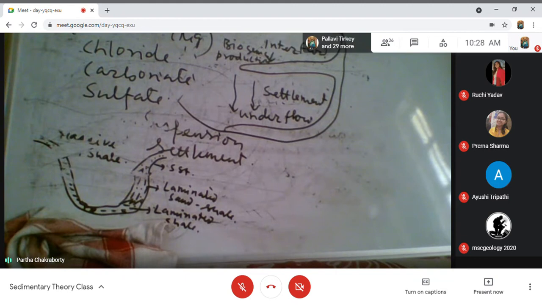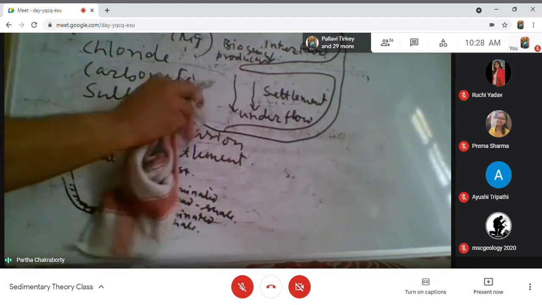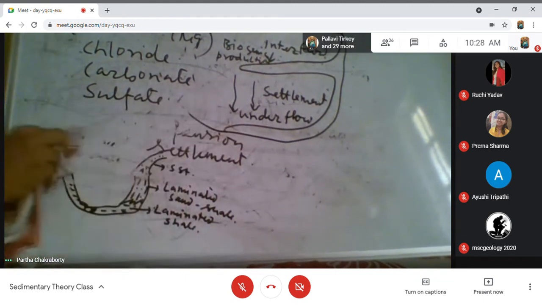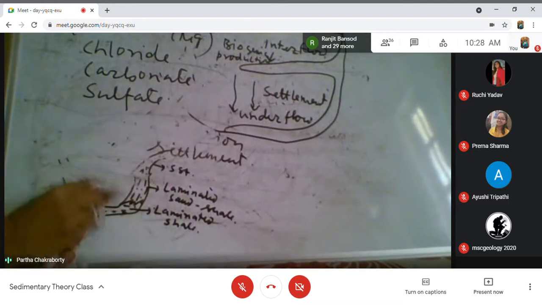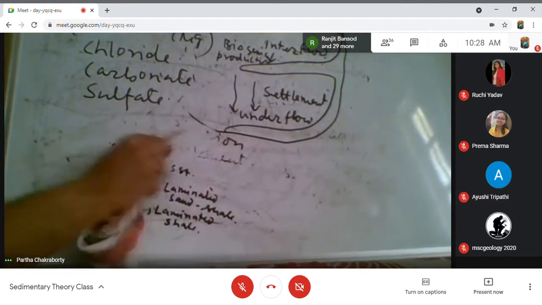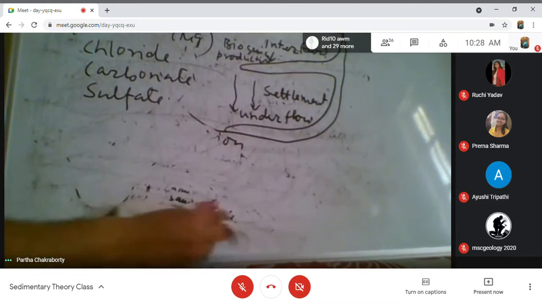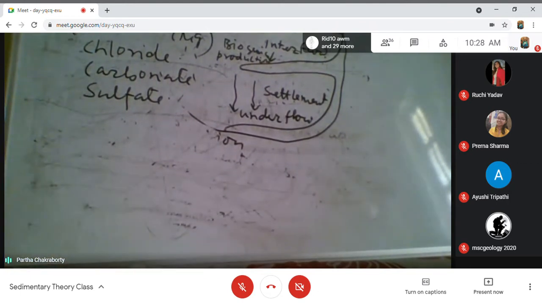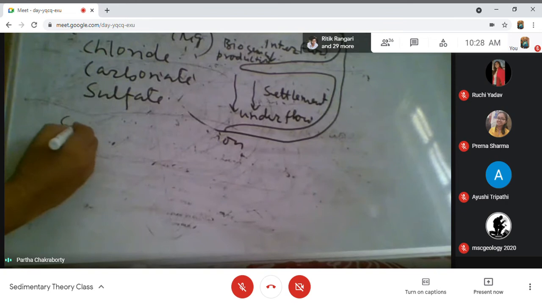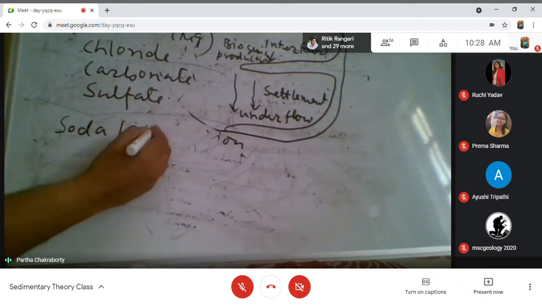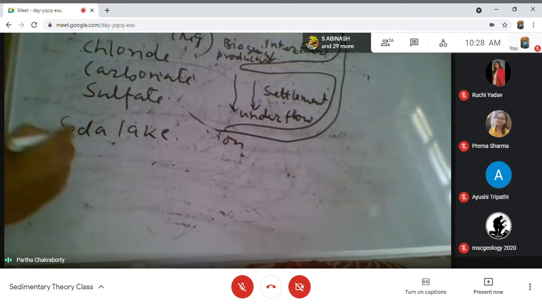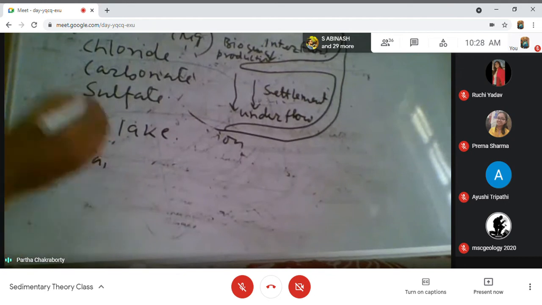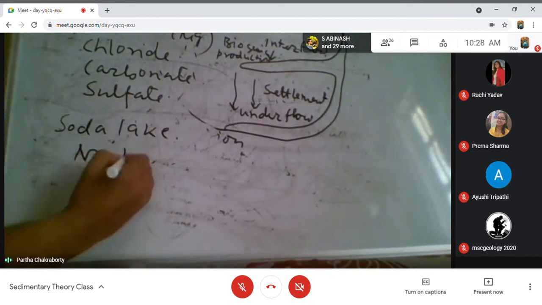Now, let us first see what we call a soda lake. A soda lake is a lake where you have a large amount of sodium and the major anion is bicarbonate.